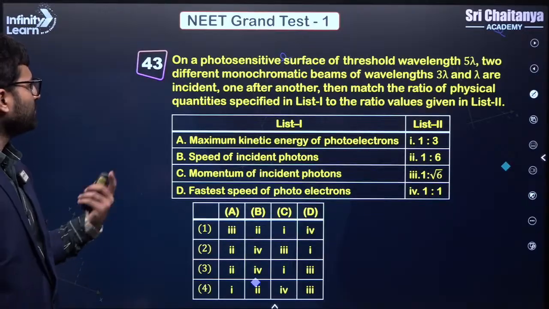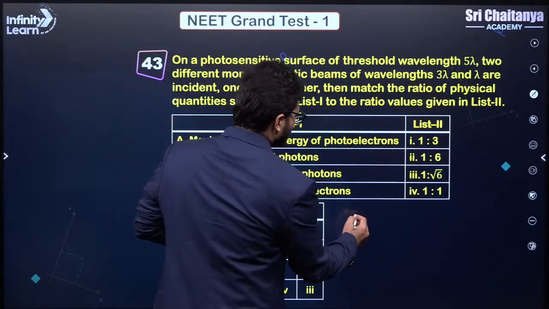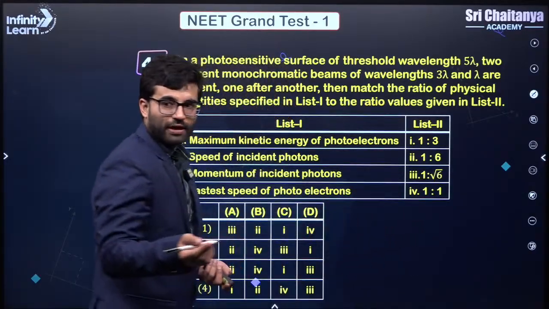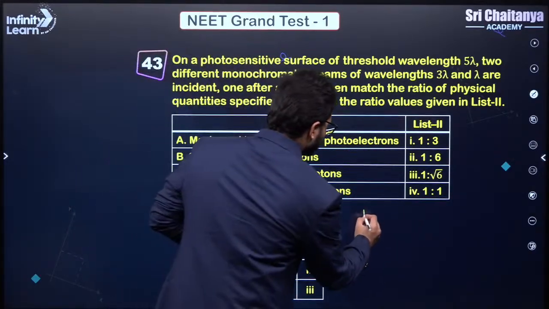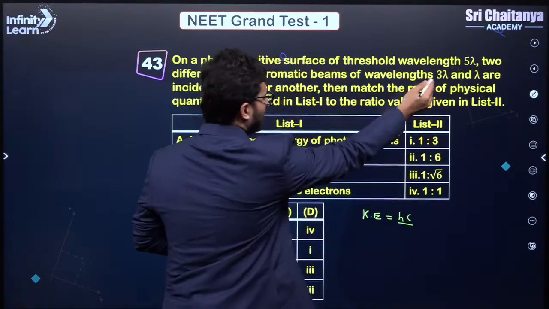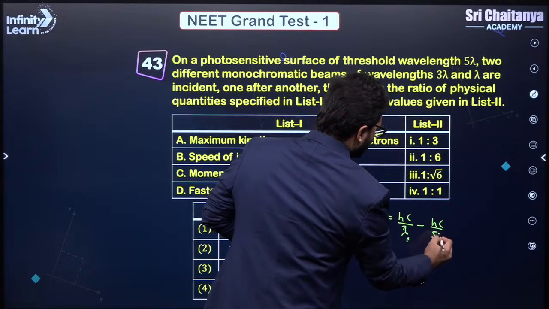On a photosensitive surface of threshold wavelength. So the threshold wavelength is given. Again, this is a very simple question. So you have been given the threshold wavelength, right? So you have to use the photoelectric equation. What is that photoelectric equation? Maximum kinetic energy is equal to hc by lambda. What is the lambda incident? You have to write it here, minus hc by 5 lambda, right?